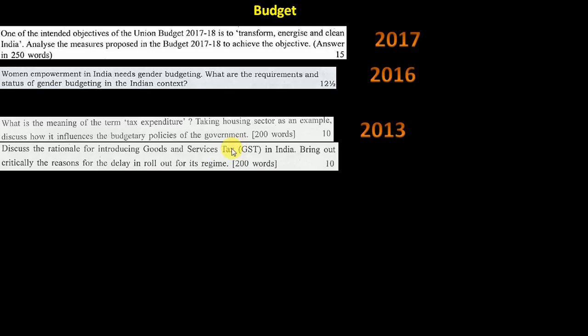If you see GST, it is 2013, the previous government, when they initially had the idea, that time it came. Now GST is even implemented, so maybe a much more detailed question can come. So budget-related questions are only these kinds, and very few. Maximum out of 250, a 15 marker is coming, not more than that. So it's up to you how much to focus on this.